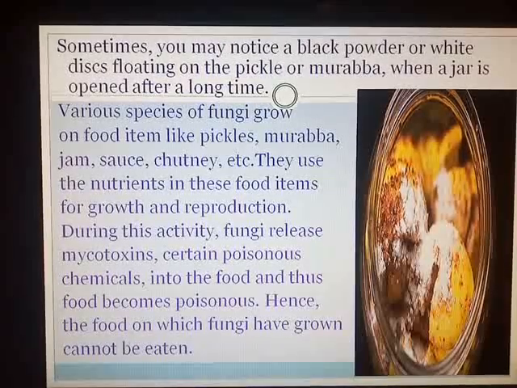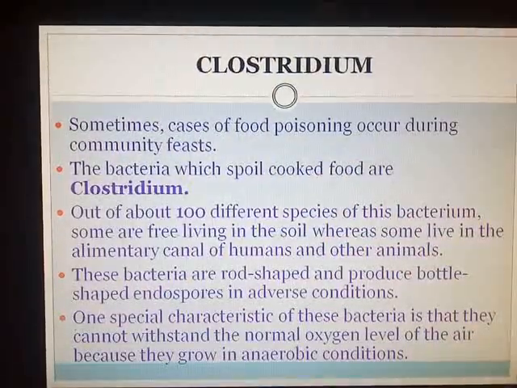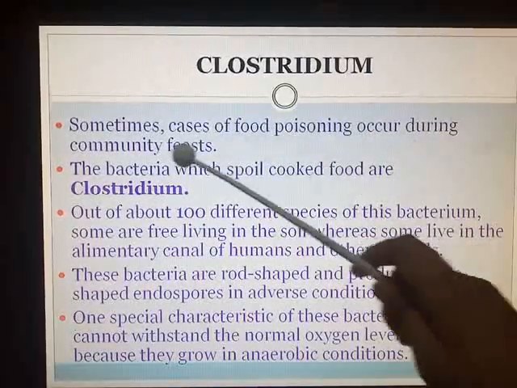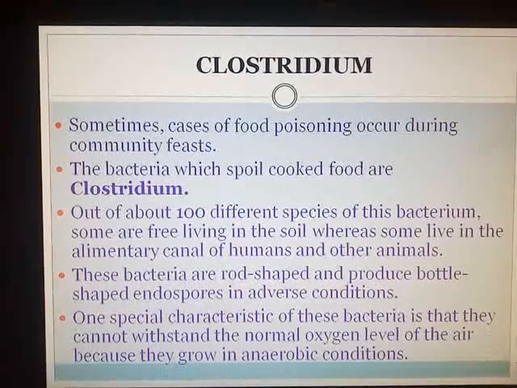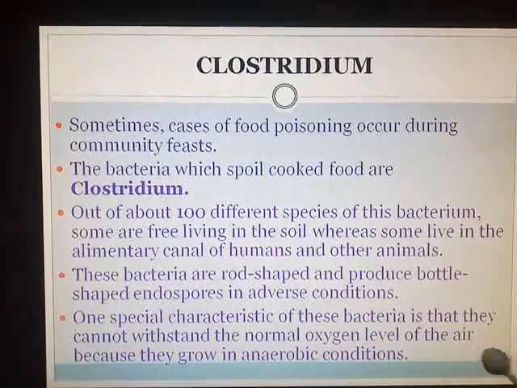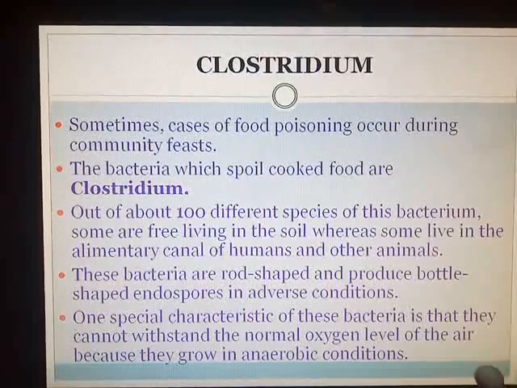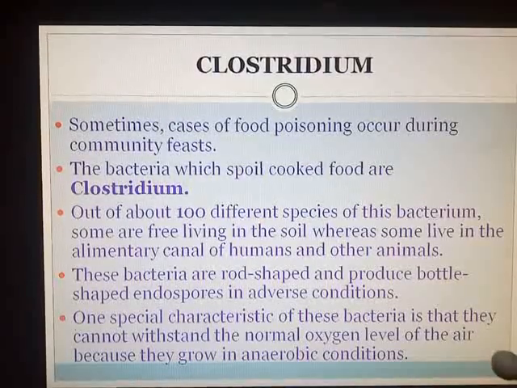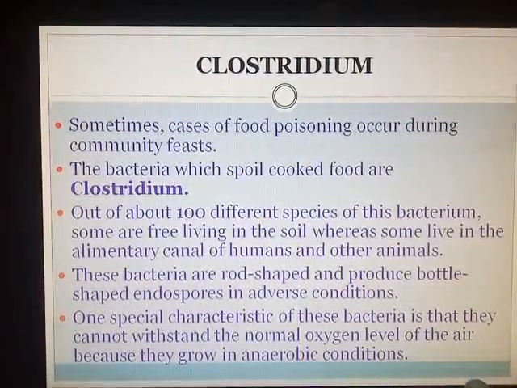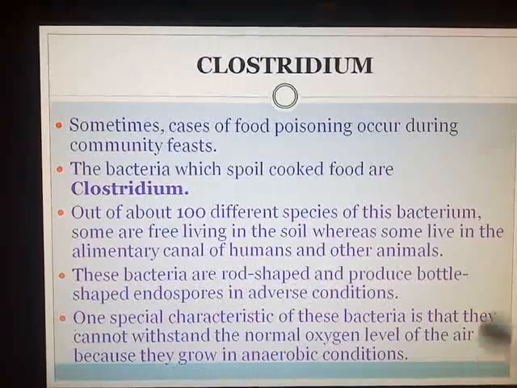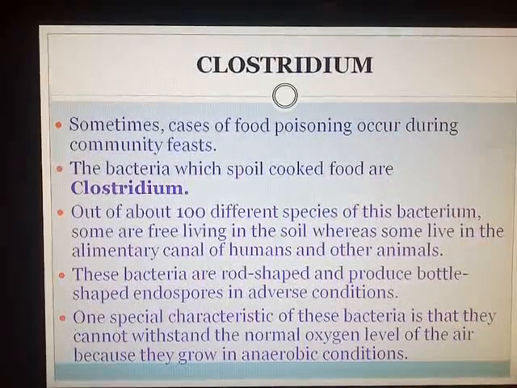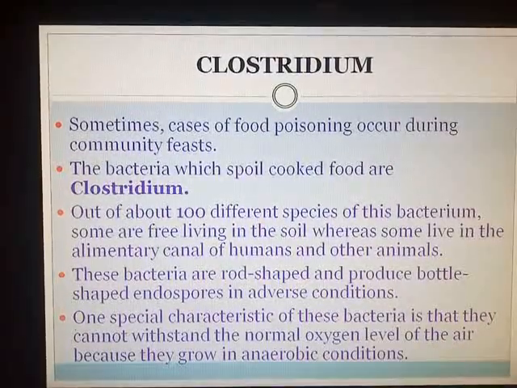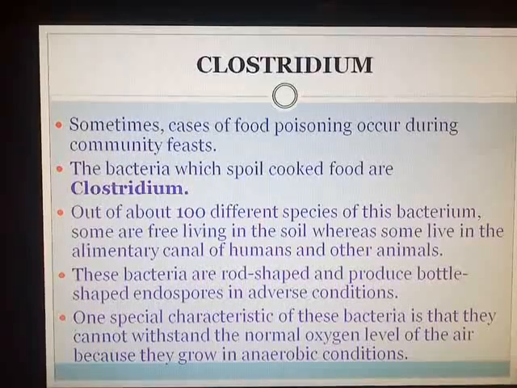The next very harmful microorganism is Clostridium. Look at the name, Clostridium. Sometimes cases of food poisoning occur during community feasts. You have heard there is a marriage or some function on the village side. There, people do not take due care of the food items. And you have heard many of the people, after consuming that food, face problems like vomiting and dysentery, which fall under the category of food poisoning. So the bacteria which spoil cooked food are known as Clostridium, a very harmful category of bacteria.